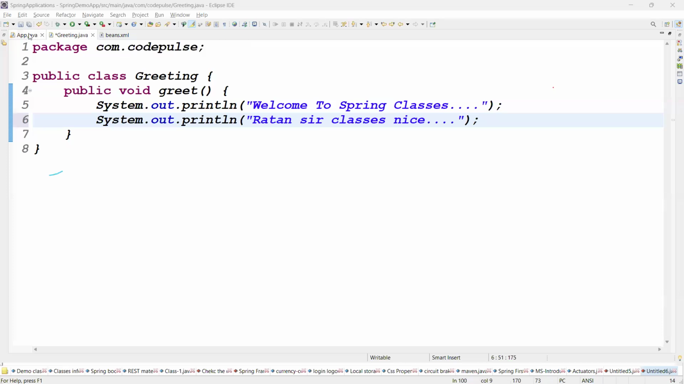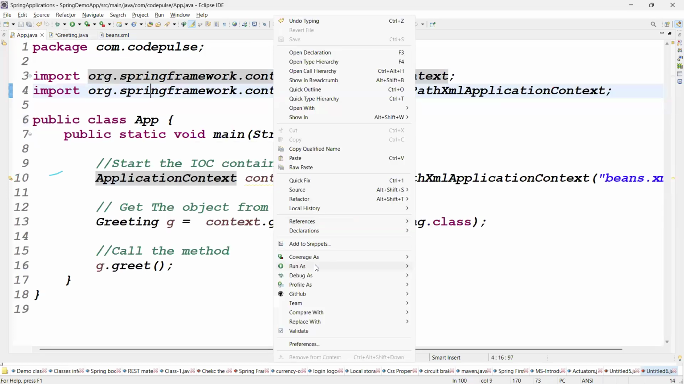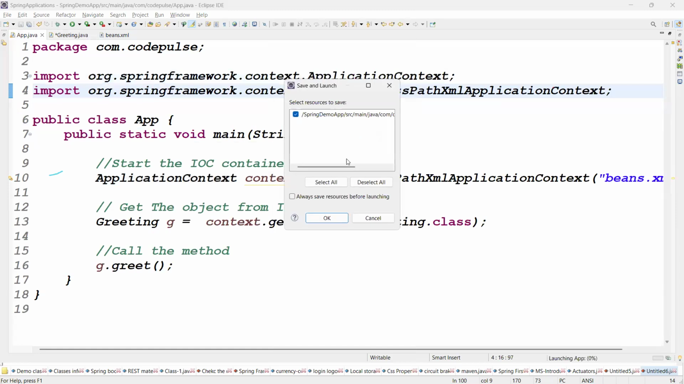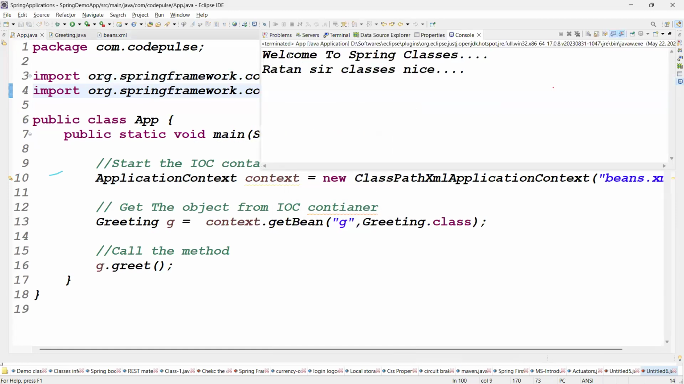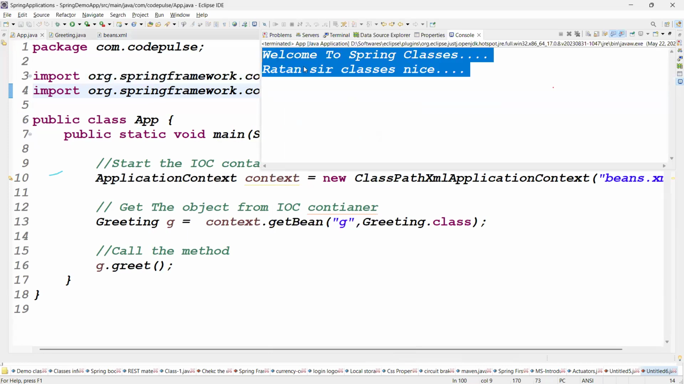Hey, please run the code one more time. Let me right click, Run As Java Application. Hooray, we got the output, two lines of output. See guys, Welcome to Spring classes. Ratan Sir classes are what? Nice.